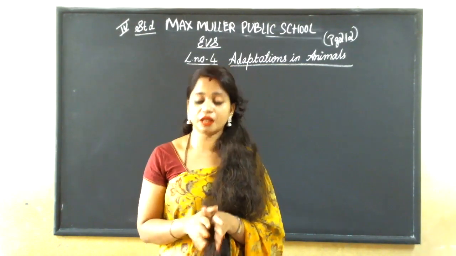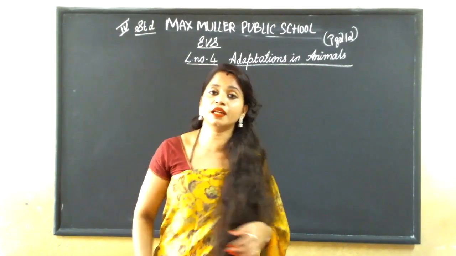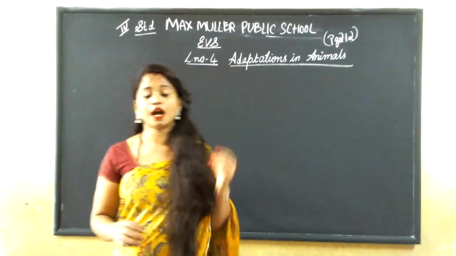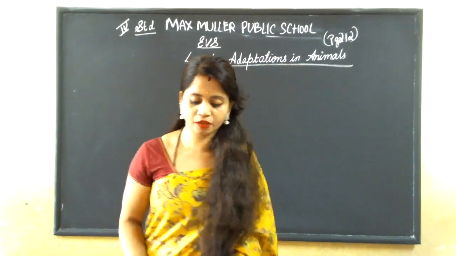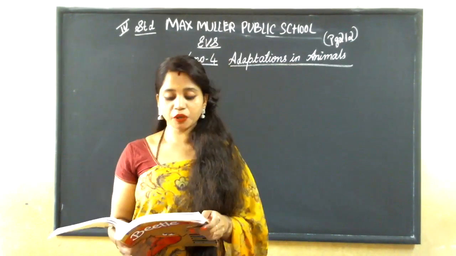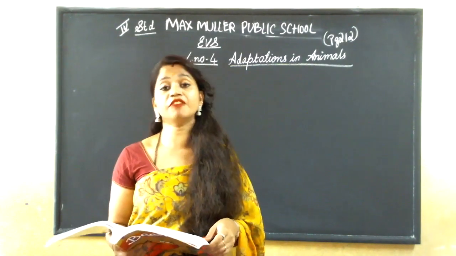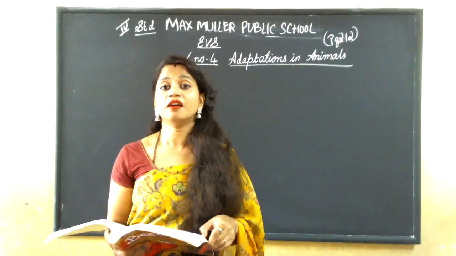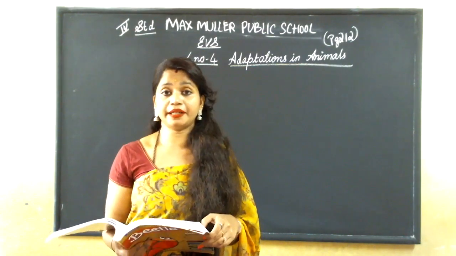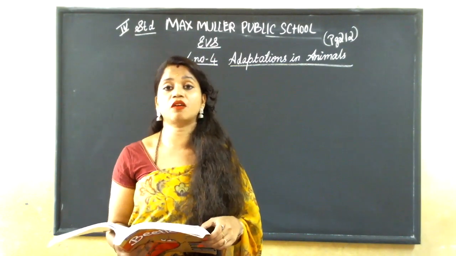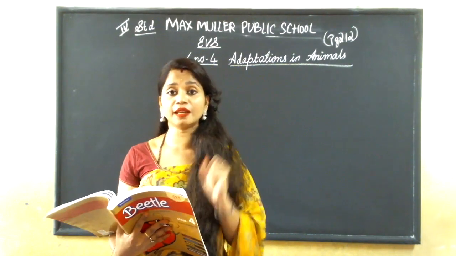We have learned. Now, in this chapter, we'll be learning in a little more detail about adaptations in animals. That is, about animals we'll be learning. Okay. Now, see. The environment in which an animal lives is called its habitat. The environment where the animal lives. Okay, the environment where the animal lives is called its habitat. In which place it is suitable to live.